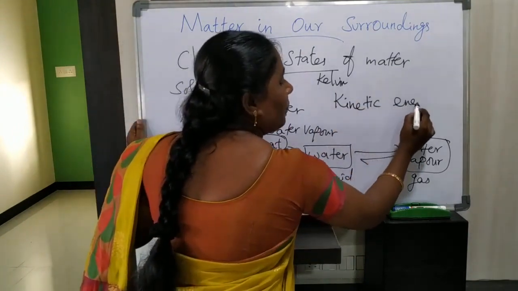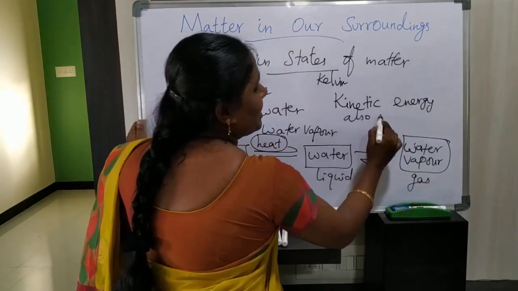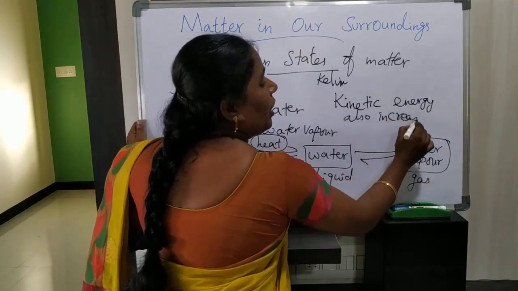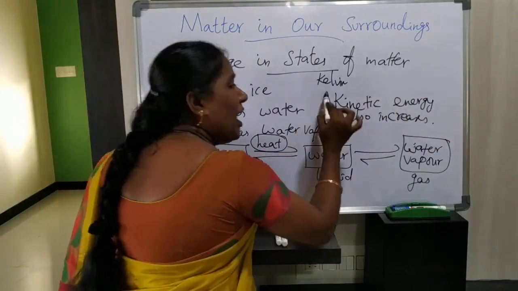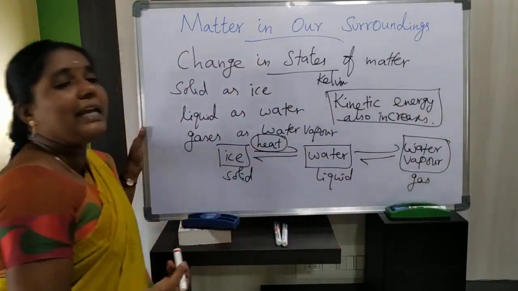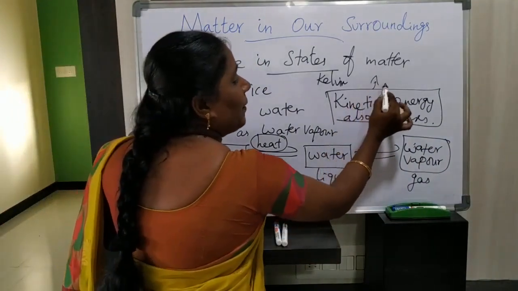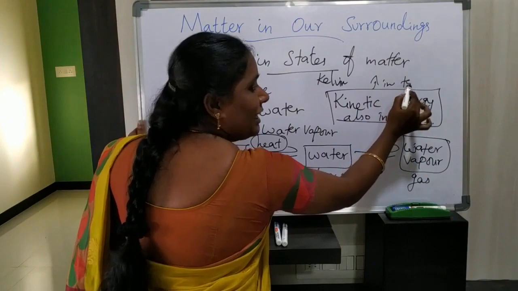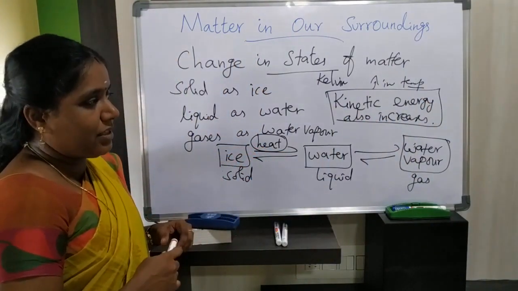By increasing temperature, kinetic energy also increases, isn't it? When we increase the temperature, the kinetic energy also increases.